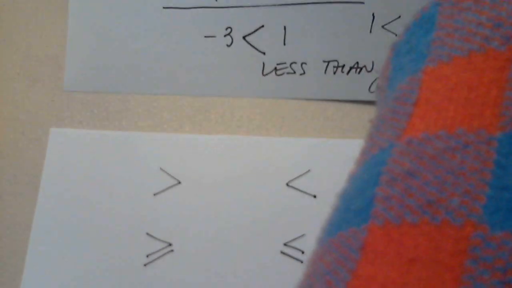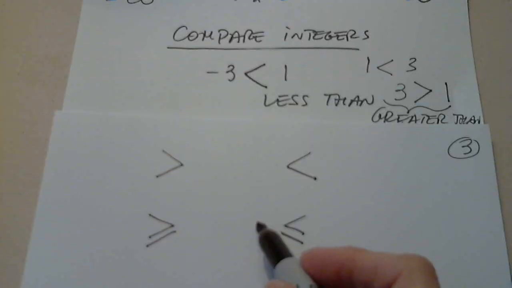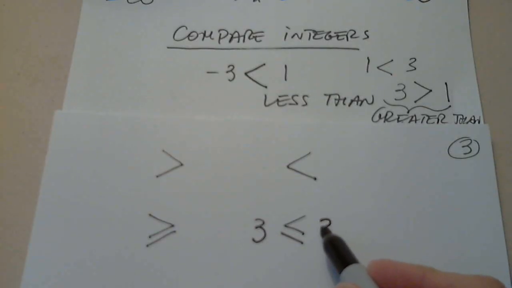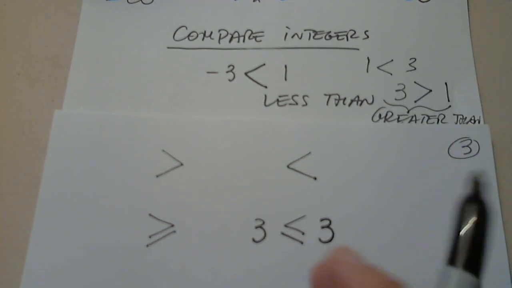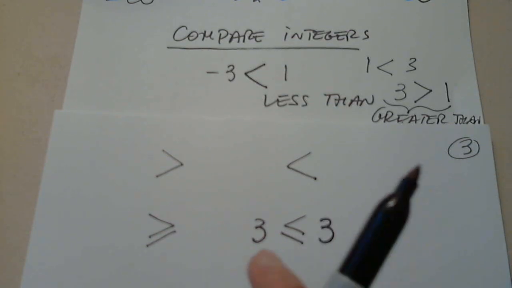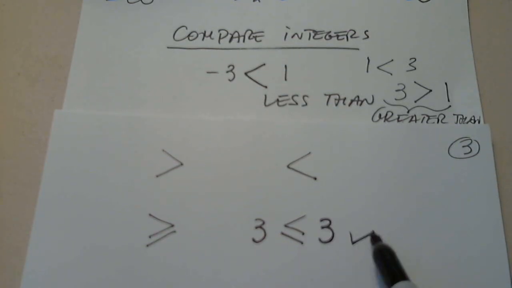So here, another example. Is 3 less than or equal to 3? The answer is yes, because one of these two is true. 3 is not less than 3, but 3 equals 3, so this is correct. 3 is less than or equal to 3. The equal part is true, so the whole statement is true.